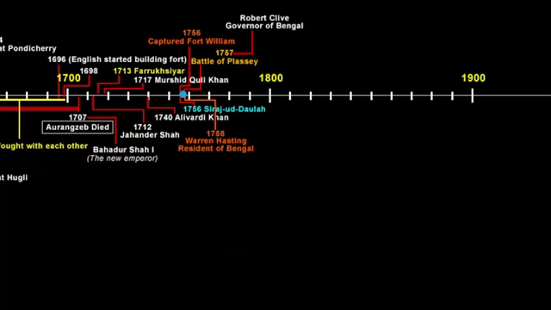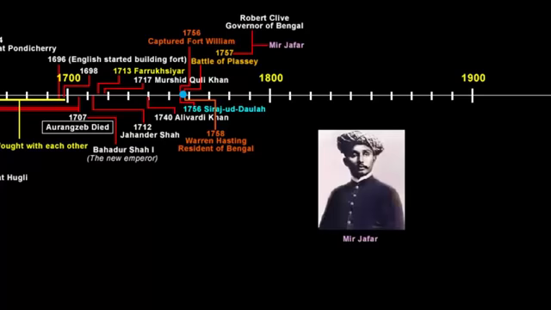Now after the 1757 Battle of Plassey, Mir Jafar was made the Nawab of Bengal, as promised by Robert Clive. He was known as the Puppet Nawab. Now even the puppet Nawabs were not always as helpful as the company wanted them to be.